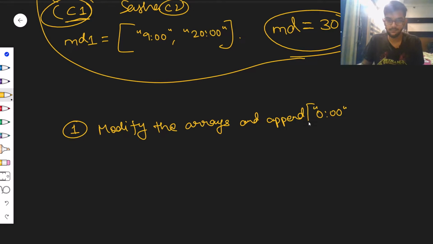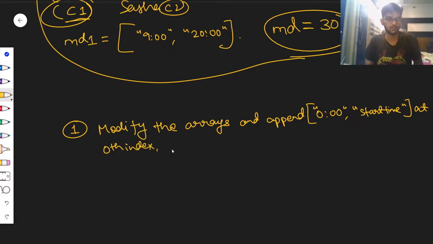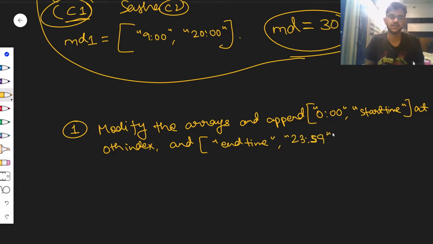I'll append 0, 0 and the start time of the day at the 0th index. I'm just writing a kind of pseudocode, then I'll explain the code as well. If you understand this, you're good to go. So modify the arrays and append this at the 0th index, and at the end, the end time and 23:59. Why 23:59 and why not 00? Because 23:59 is the last moment of the day. That's why. At the end. Perfect, that's what I'm trying to do.